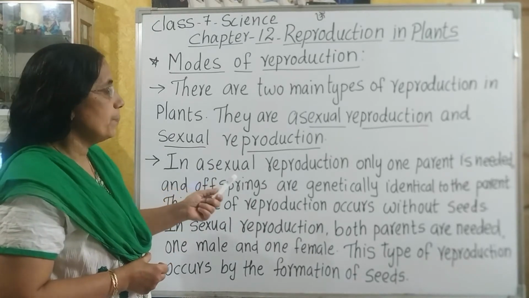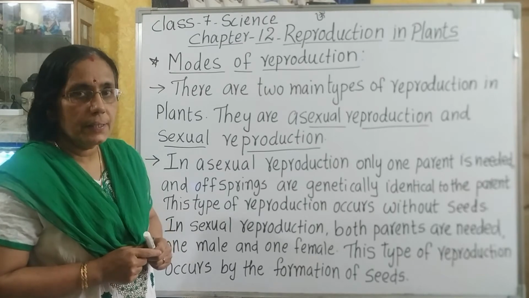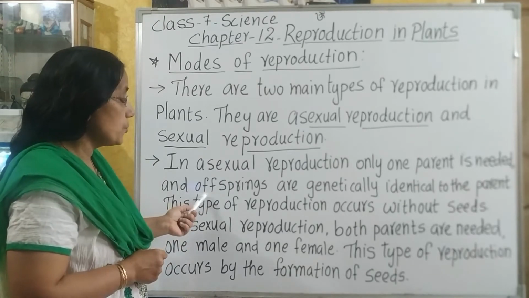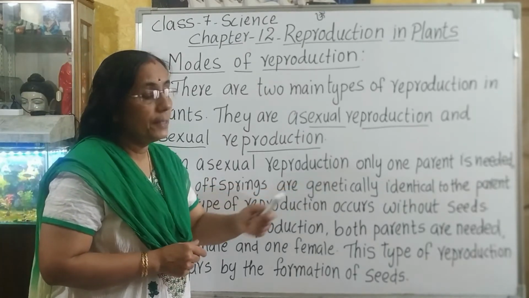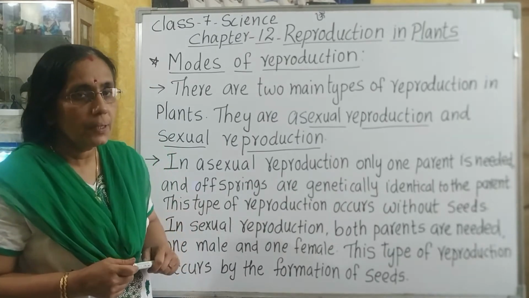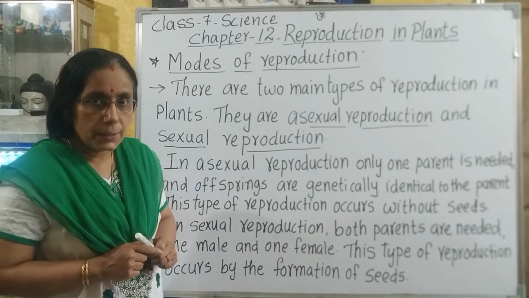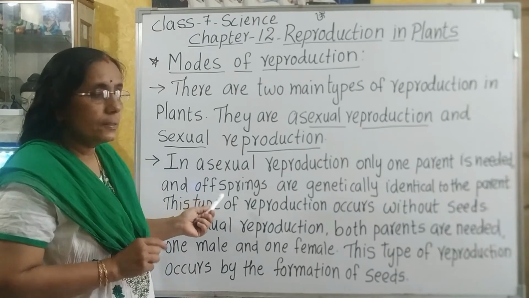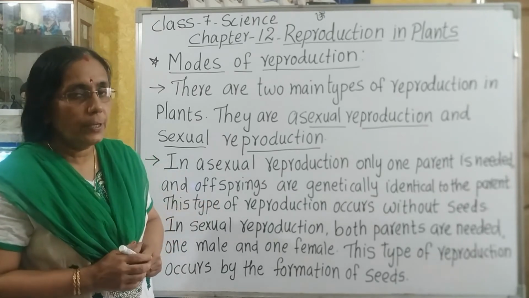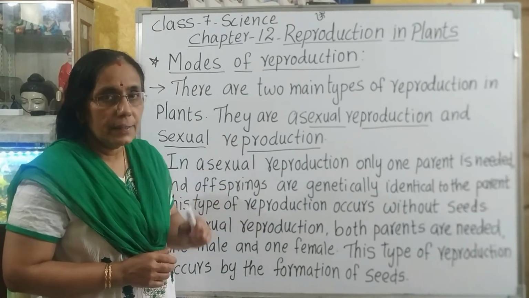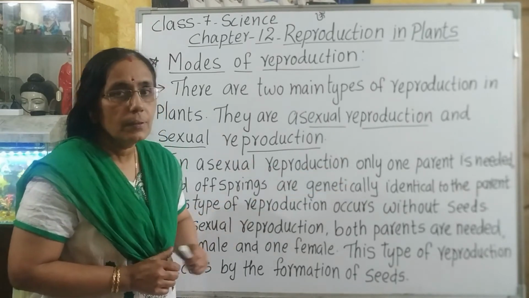In asexual reproduction, only one parent is needed and the offsprings are genetically identical to the parent. What does it mean? Only one parent is needed and the offspring, that is the young ones produced in that way, are exactly identical to the parent.